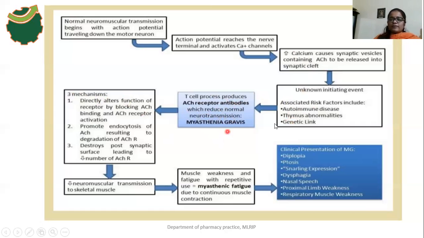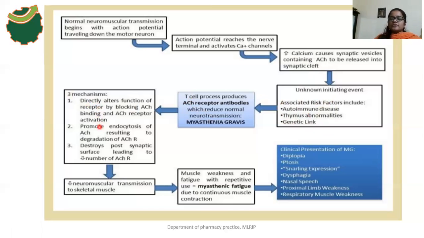So when the person is exposed to unknown initiating events like an immunity problem, thymus abnormalities or genetic mutations, there is a production of antibodies, and those antibodies reduce neurotransmission. What are the three mechanisms? First, the antibodies inhibit the binding of acetylcholine with acetylcholine receptors.